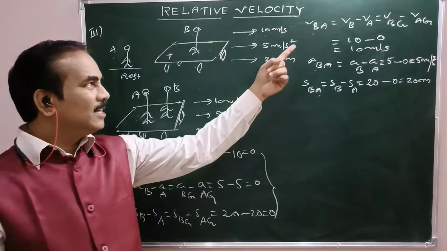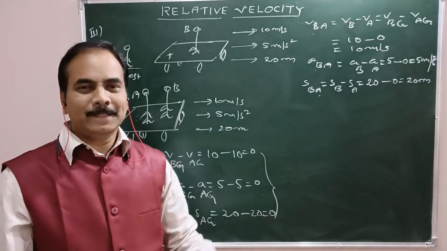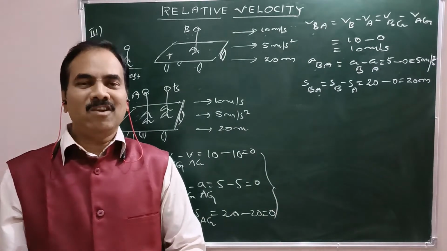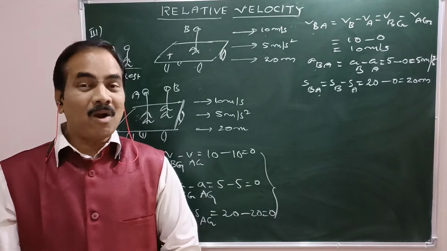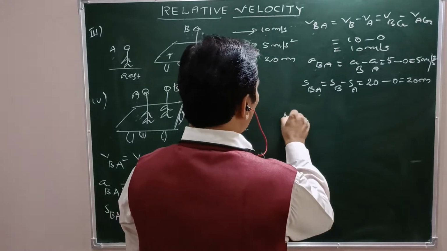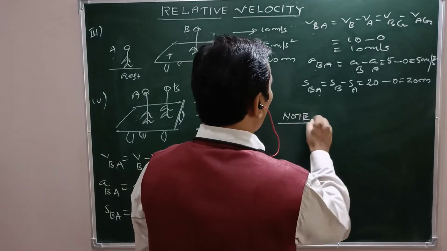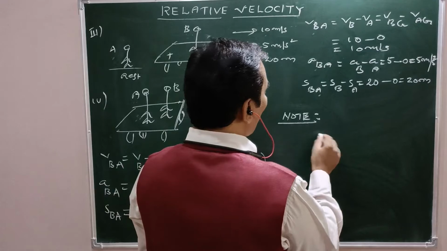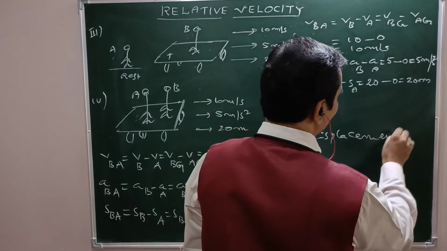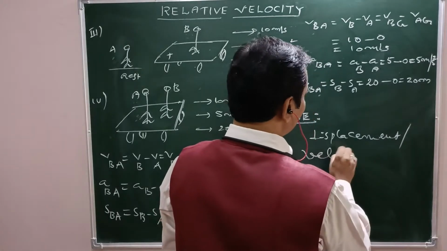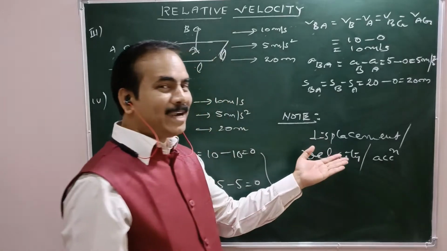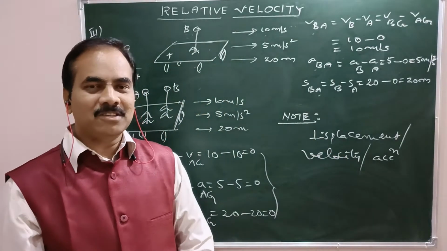So as displacement, acceleration and velocity are dependent on the frame of reference, these quantities are known as relative quantities, not absolute quantities. So what is the note point here? Displacement, velocity and acceleration are dependent on the frame of reference selected.